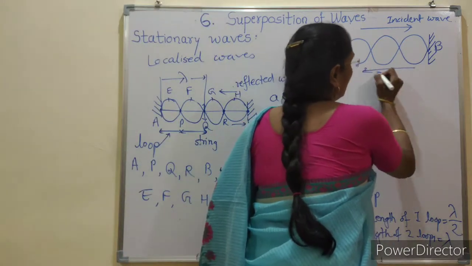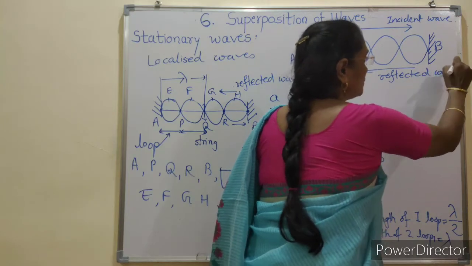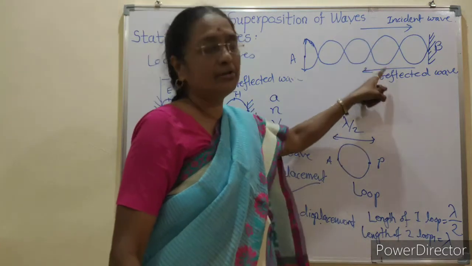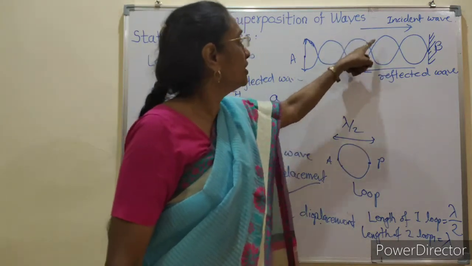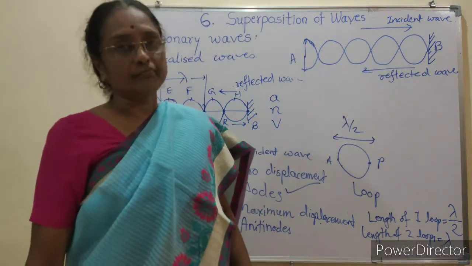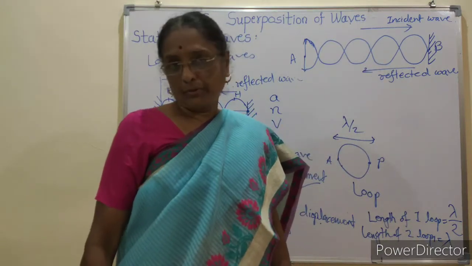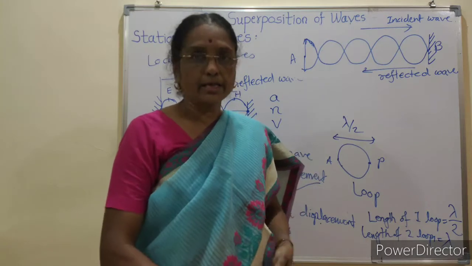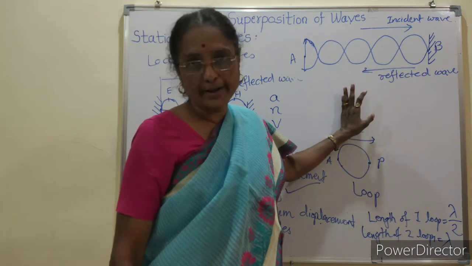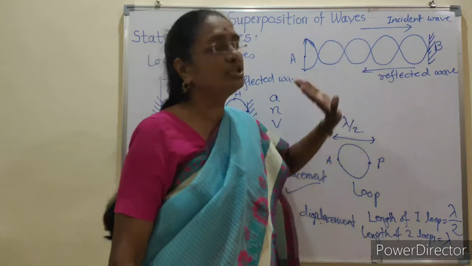The wave reflected from B is the reflected wave, and both the waves are identical. Amplitude and frequency are the same, but they travel opposite to each other. The incident wave is from A to B, the reflected wave from B to A. Such waves form the stationary wave. So we can define a stationary wave as the wave formed due to two identical waves traveling in opposite directions. They consist of distinct loops.